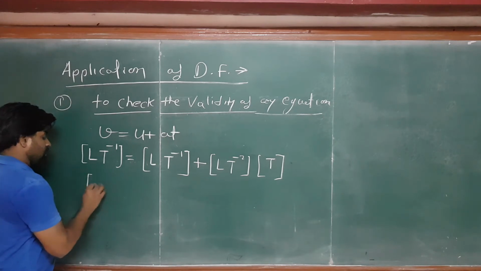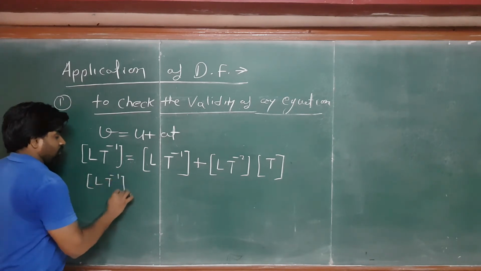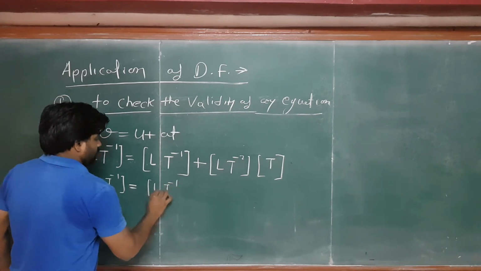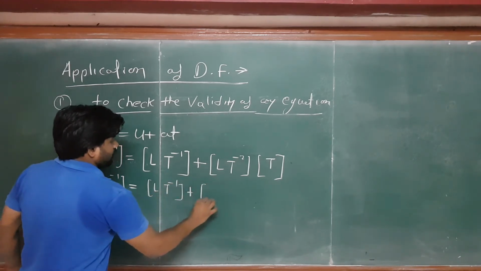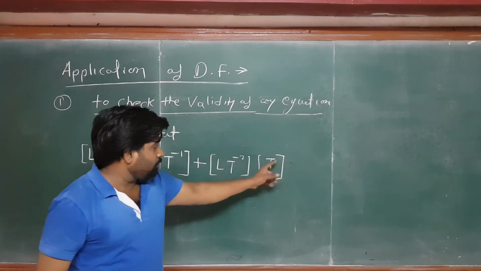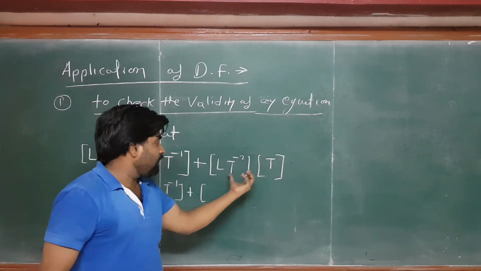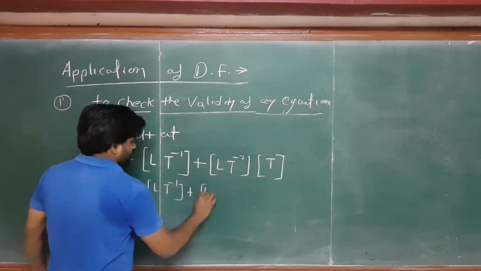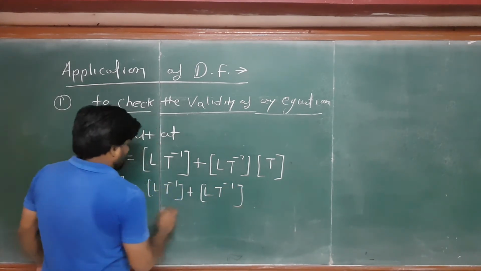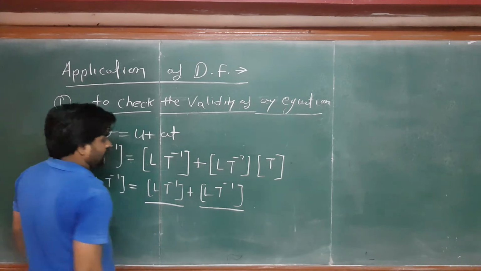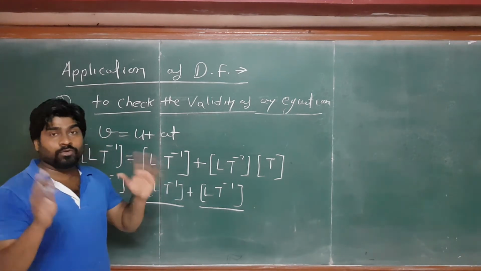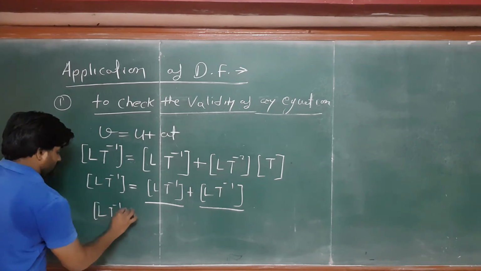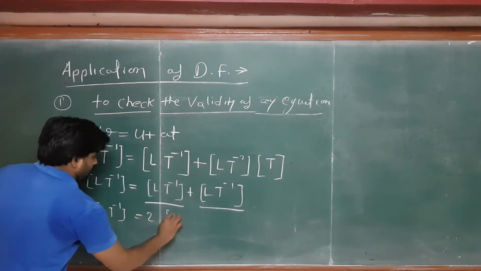Since T to the power 1 multiplied with T inverse 2 leaves T inverse, you can see this is LT inverse and the other is LT inverse, so you can write LT inverse equals 2 LT inverse.